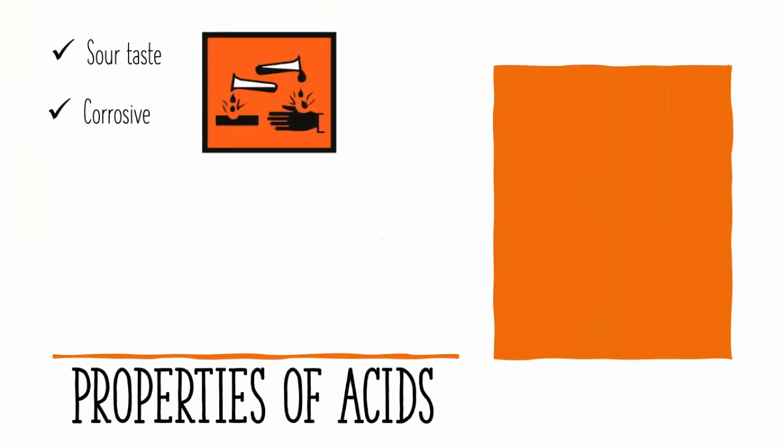Properties of acids. They have a characteristic sour taste. They are corrosive, which means when they come into contact with substances like wood, metals, or cloth, they corrode them, and if spilled on the skin, they cause severe burns. Now, this is a warning symbol that is found on the acid bottles in the laboratory.